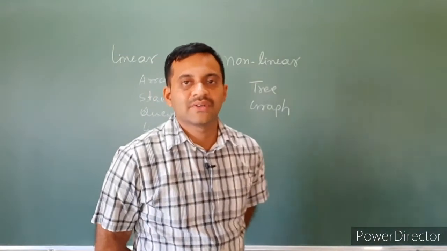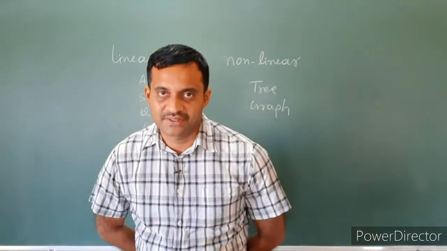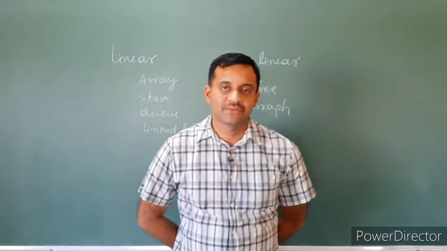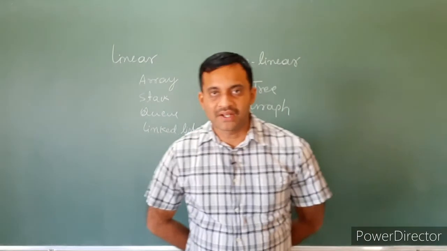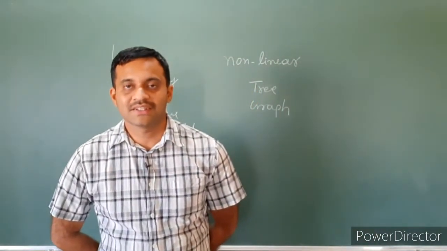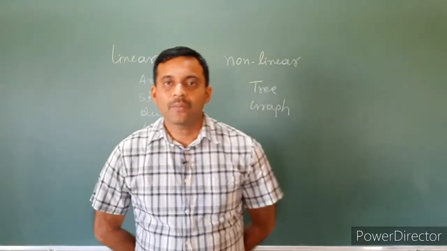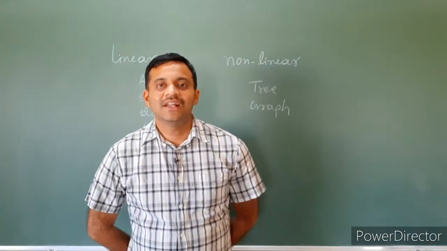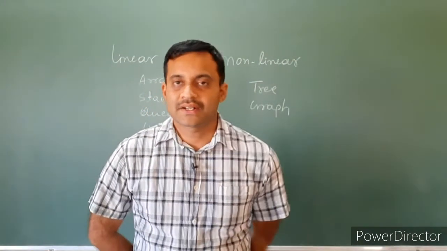Next, in the last video we also discussed operations to be performed on primitive data structure. In a primitive data structure, four operations can be performed: create, destroy, select and update. These are the four operations to be performed on primitive data structures. These were discussed in the last video. In this video, we discuss operations to be performed on linear data structure. Here, linear data structures belong to non-primitive data structures.